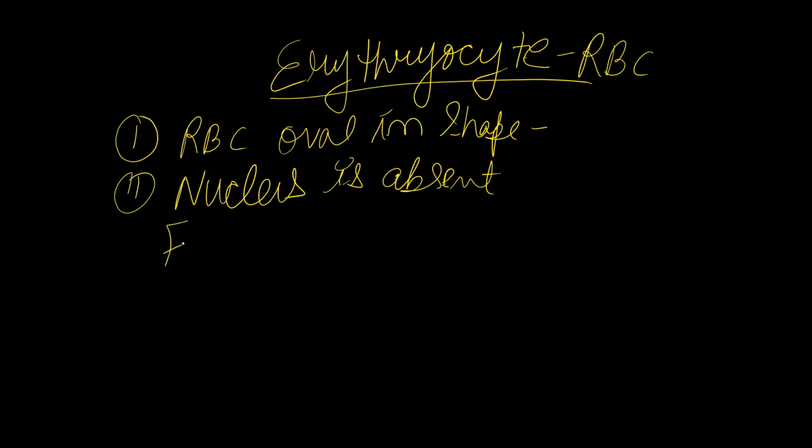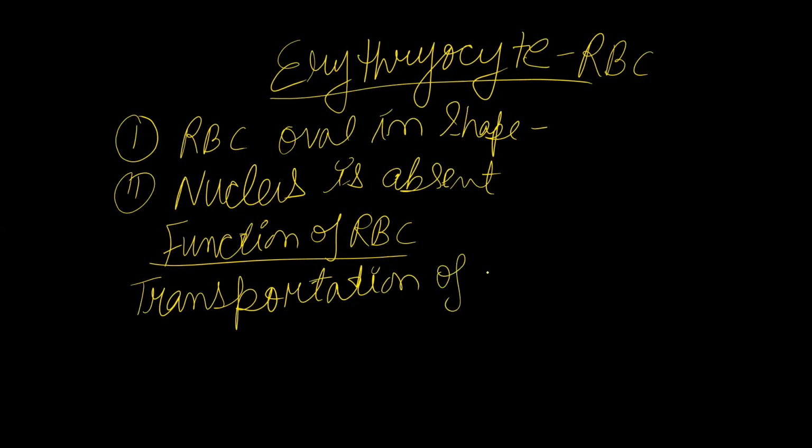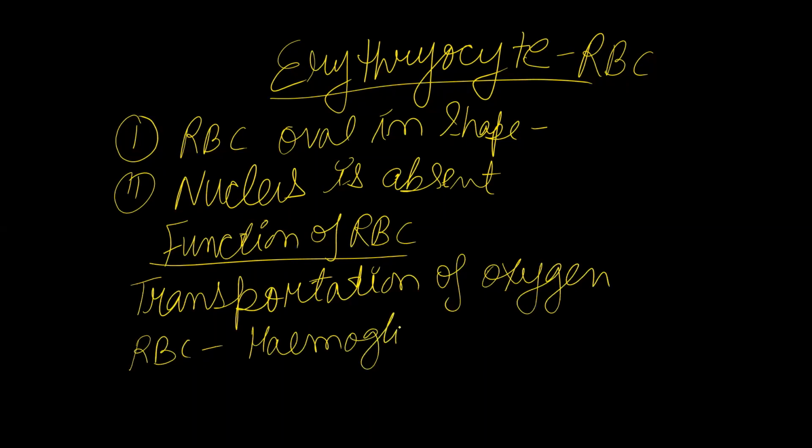Now let us talk about its function, why they are present inside our body. The main function of RBC is transportation of oxygen and carbon dioxide, basically exchange of gases. Inside the RBC, a protein is present, known as hemoglobin.